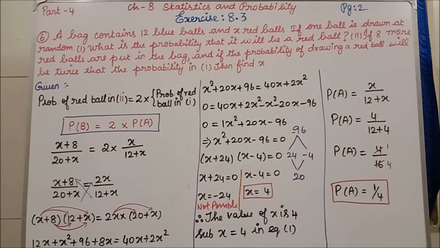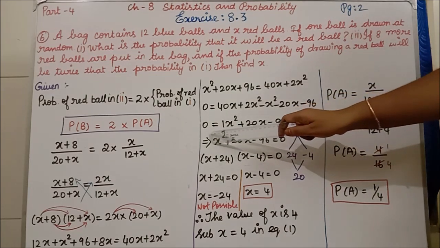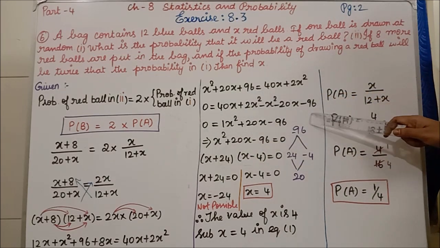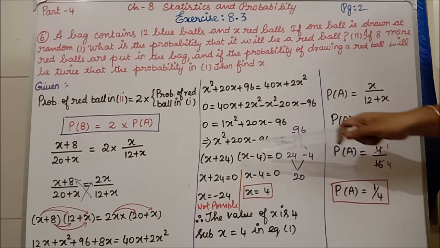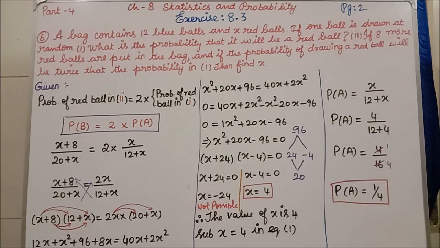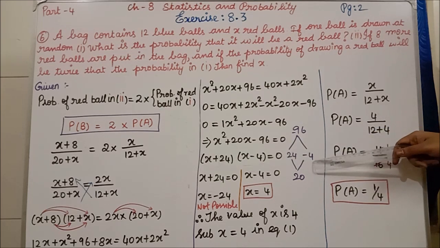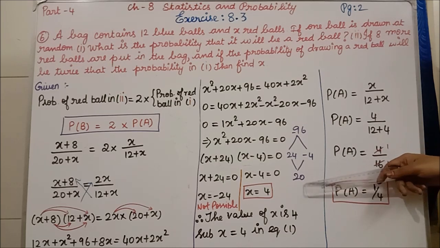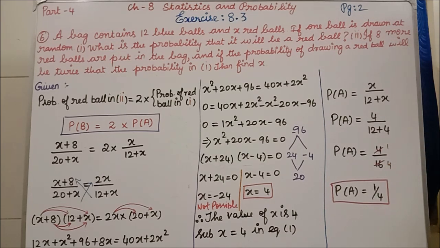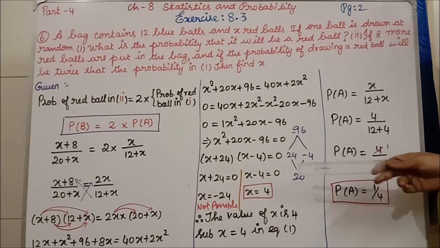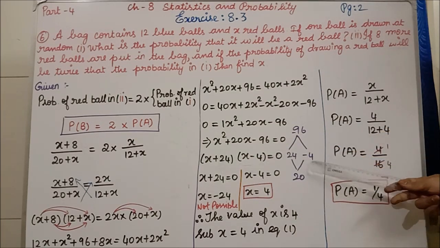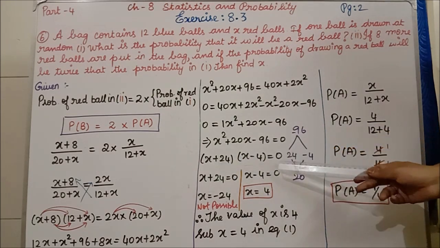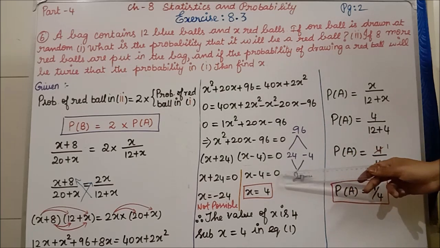Quadratic equation form means we can factorize. How will you factorize? You consider here 1, so 1 into minus 96 is minus 96. In the middle you have to get 20. Now 24 into 4 gives 96. Similarly, 24 minus 4 gives 20. So we can write the answer directly: x plus 24 is one factor, and the other is x minus 4. So x plus 24 equal to 0, and x minus 4 equal to 0.